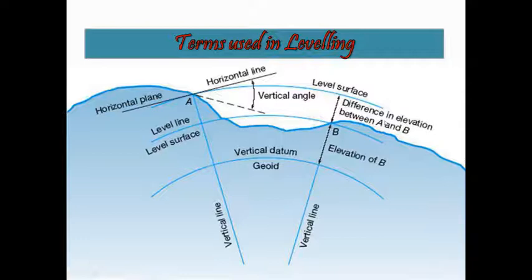Okay, and when we draw a line in this level surface, you will be getting a level line. Similarly, as shown in the figure, A is a point on this level surface and if we draw a plane tangential to that point, then that plane is termed as horizontal plane. And if we draw a line on that plane, that line is termed as horizontal line.